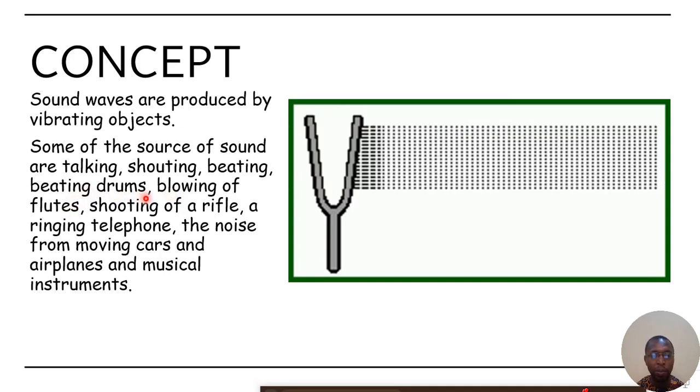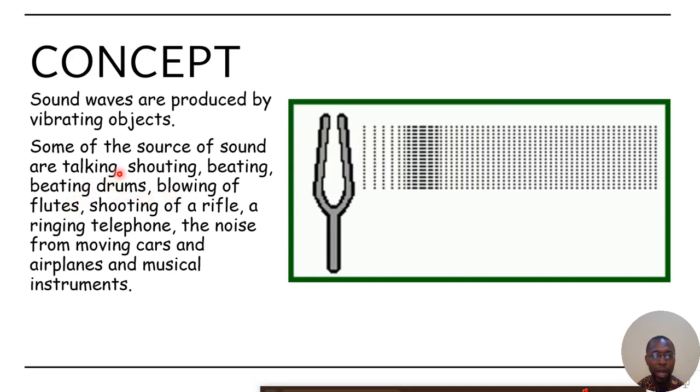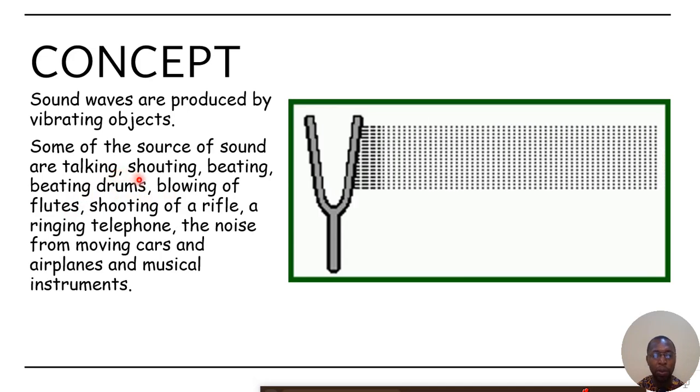Some examples of vibrating objects are a talking drum when it is being struck, blowing of a flute, shooting of a rifle, ringing of telephones. All of these things, when they vibrate, generate sound wave.